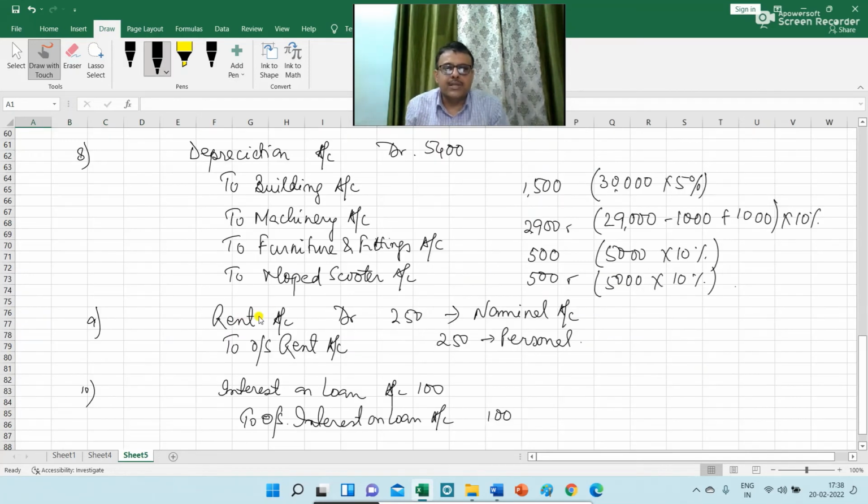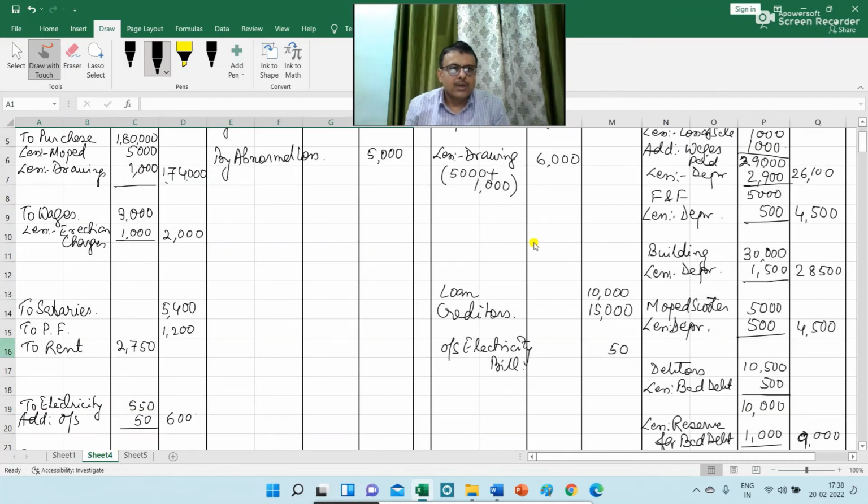Next journal entry is regarding the outstanding rent. So in the P&L account I have already written to rent 2,750. So add outstanding rupees 250 and the net balance of rent is 3,000. And on the liability side of the balance sheet I am writing outstanding rent rupees 250.